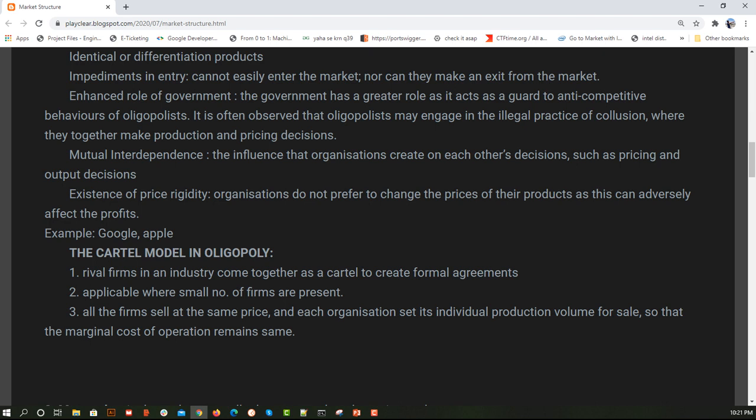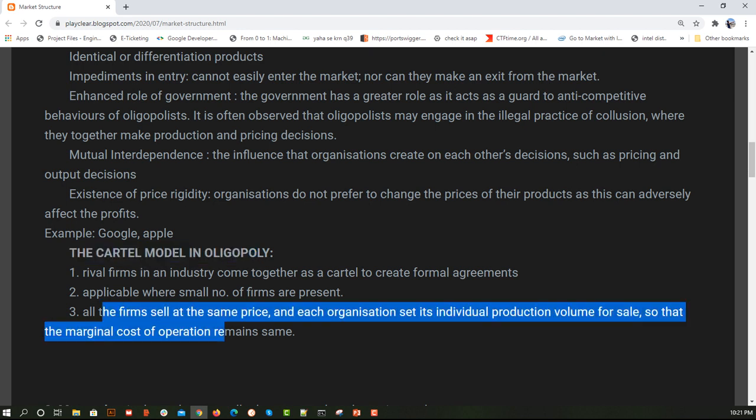That we have talked about in the production function, so you can refer to that. To avoid any kind of loss while manufacturing, the maintenance cost or the manufacturing cost are all fixed on a certain production volume for sale. So that is the cartel model. Here they legally combine and increase their price because of some, what I can say, legitimate reasons. And then they decide how much output each organization is going to produce.